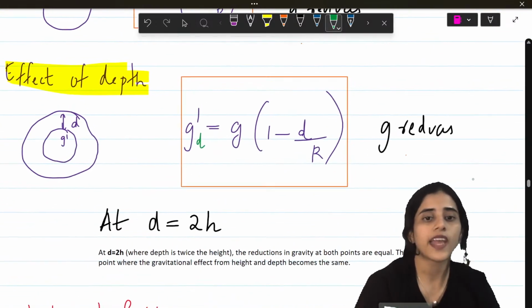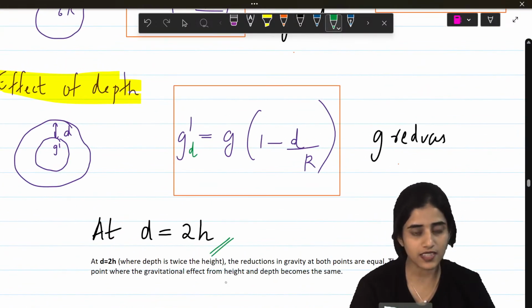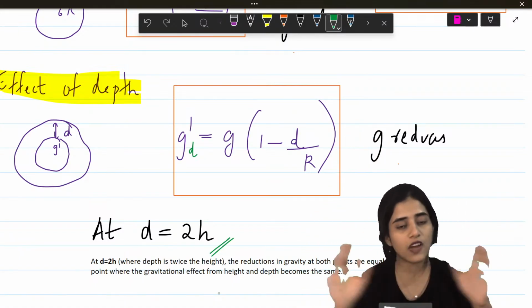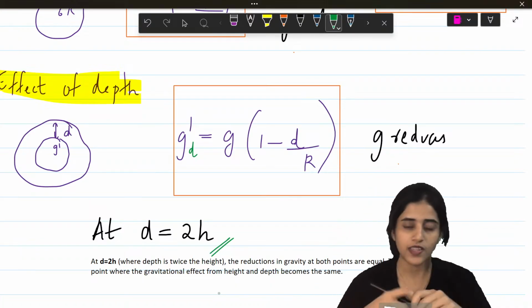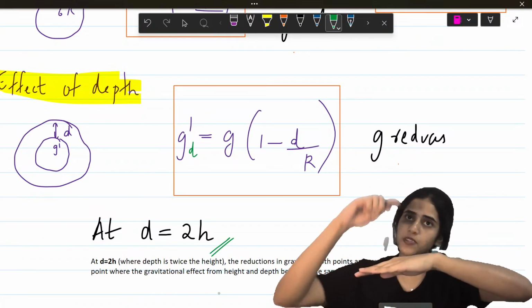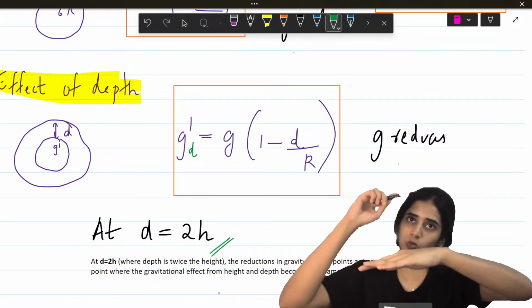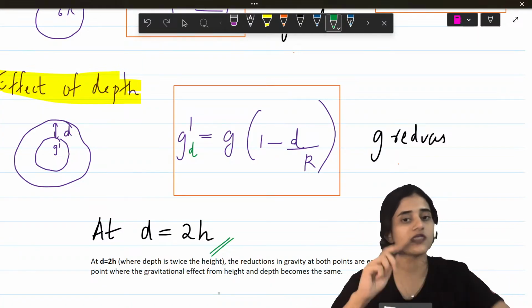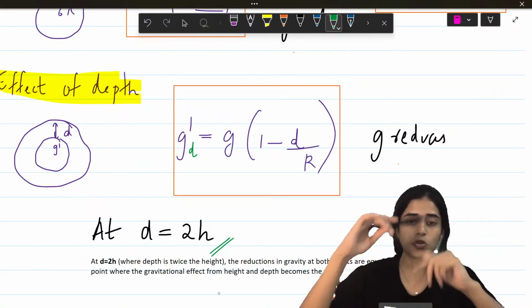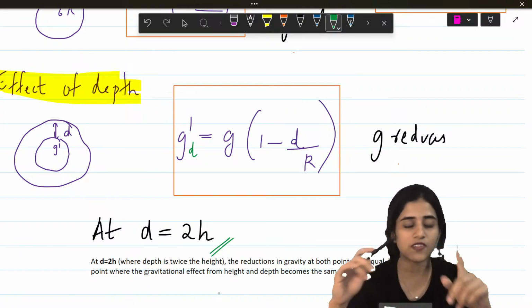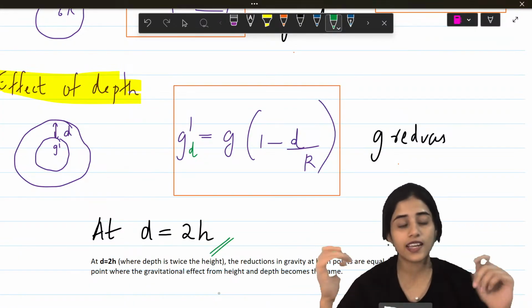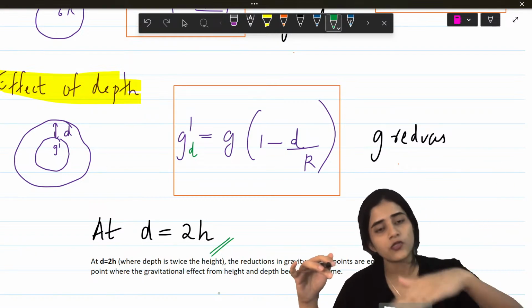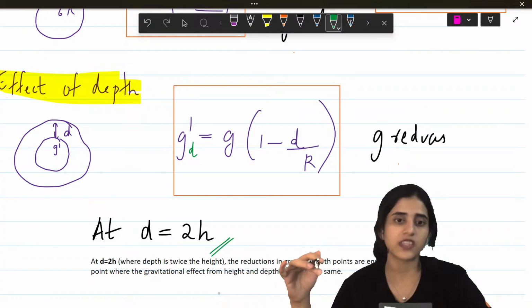Now, at depth equal to 2 times height, if your depth is 2 times your height, at that one particular value, the gravity will be equal on top and at the bottom. As I said, on the surface gravity is 10, and it keeps reducing. So at one point on top and at one point at the bottom, they will have the same gravity, and that point is d equals 2h. So the depth will be 2 times the height. This is important. I've seen a question where they ask this. You'll actually get this if you add the formulas for gravity at a height and gravity at a depth, but you don't have to do all that.